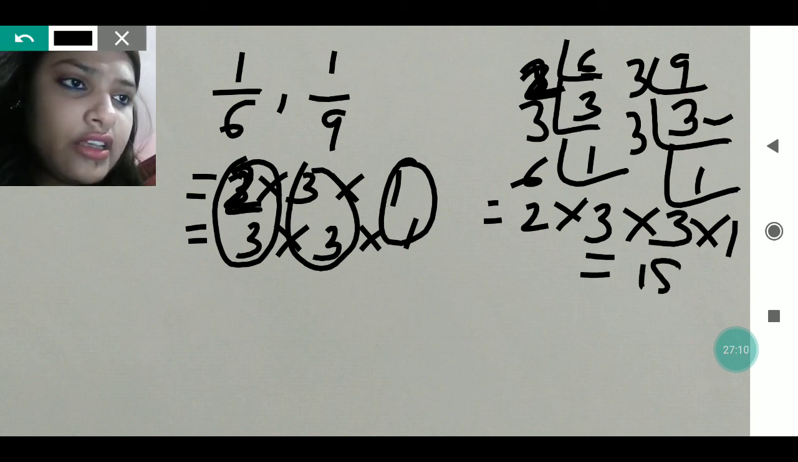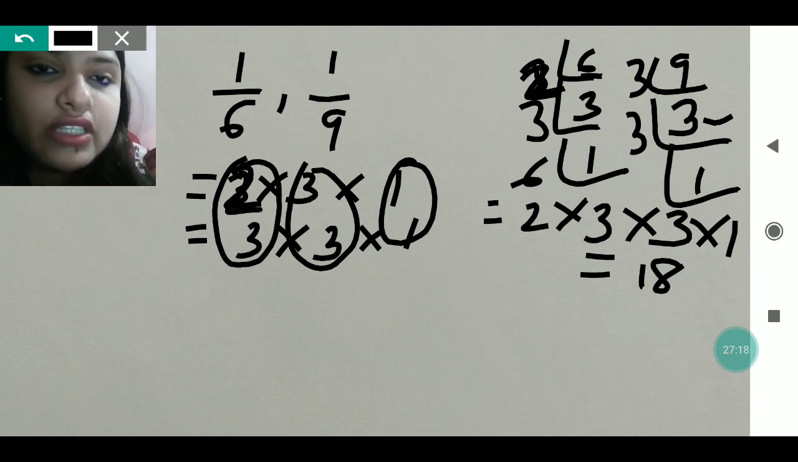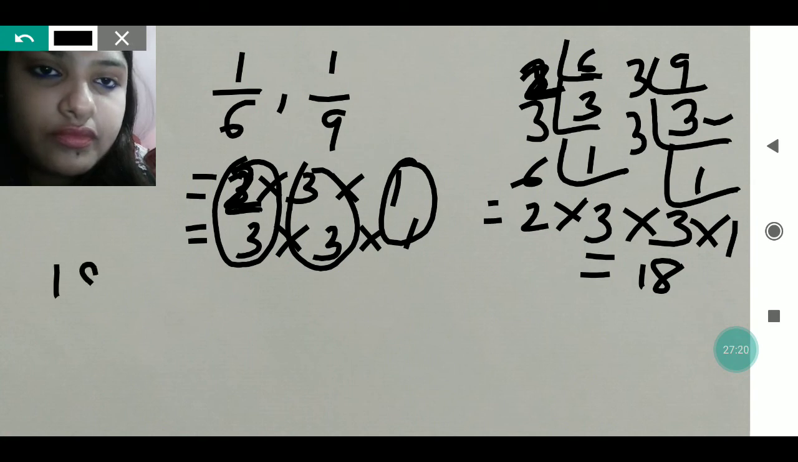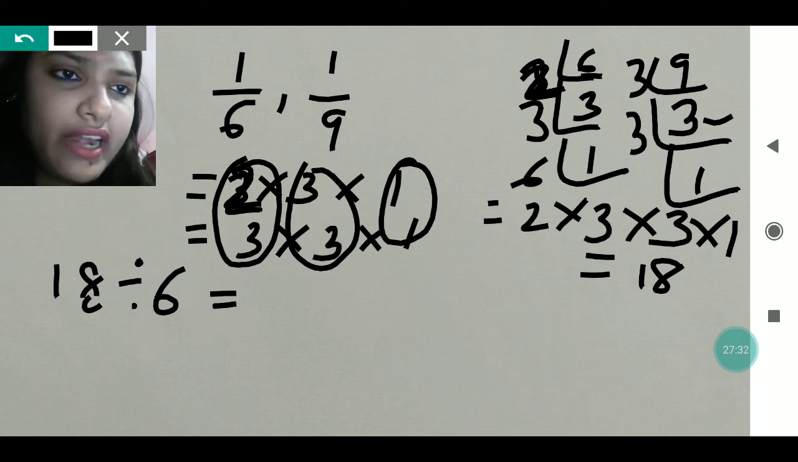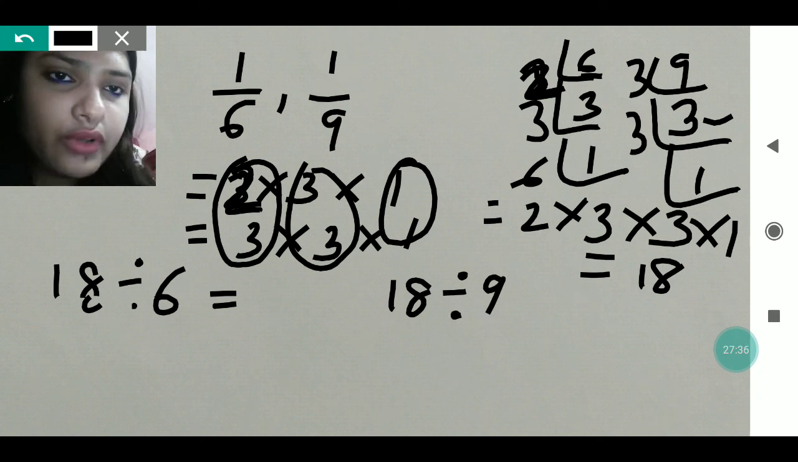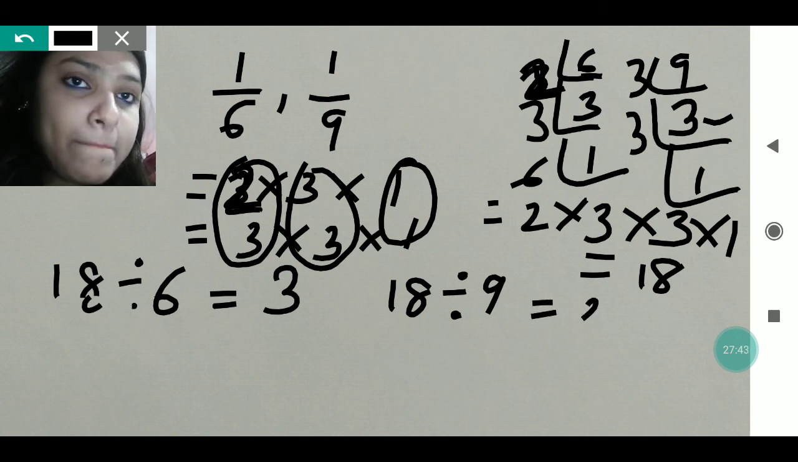So the LCM is 18. Now what you have to do is make this 1 by 6 and 1 by 9 both have the denominator 18. So what you will do, just see. You divide 18 by 6, and then you divide 18 by 9. So 18 divided by 6 will be 3, and 18 divided by 9 will be 2.